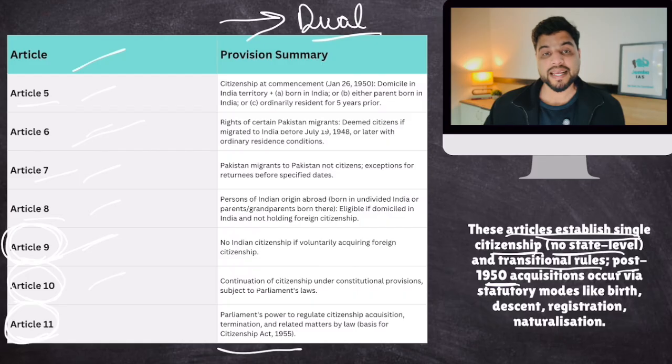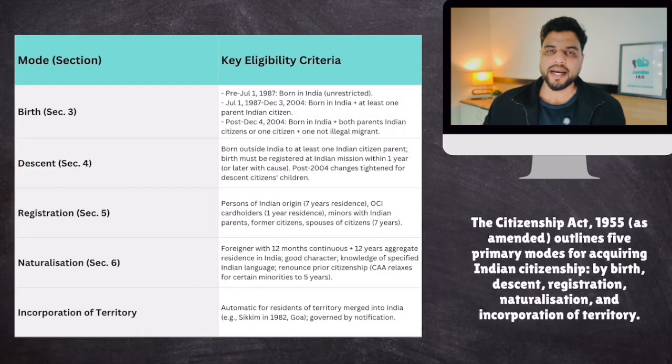Now, Parliament exercised this power and enacted the Citizenship Act 1955. Based on the Citizenship Act, in India you can acquire Indian citizenship through these 5 ways. These are the modes of acquisition of citizenship. As per the Citizenship Act, Section 3 covers citizenship of India by birth, and by descent. By descent means that you were not born in India, but your parents were Indian citizens. So by descent, you get Indian citizenship.